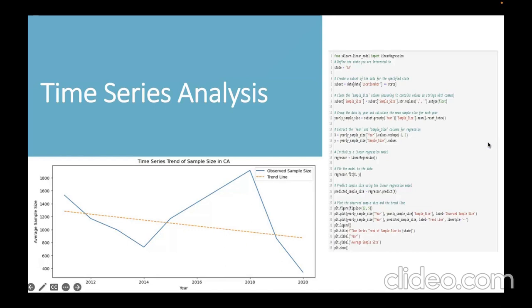Now, as we transition to the time series analysis, I will detail the step-by-step process of using linear regression to examine the visualization, the trend of average sample size over time of a specific stage. This demonstration will elucidate how these techniques allow for understanding trends and potential future values based on historic data. As you can see here, we have used California as a constituted state, where we have represented a trend line and how it will affect the future.